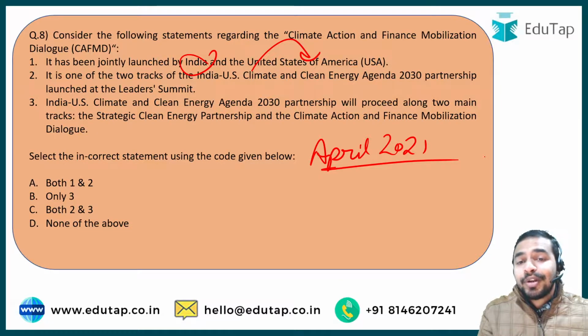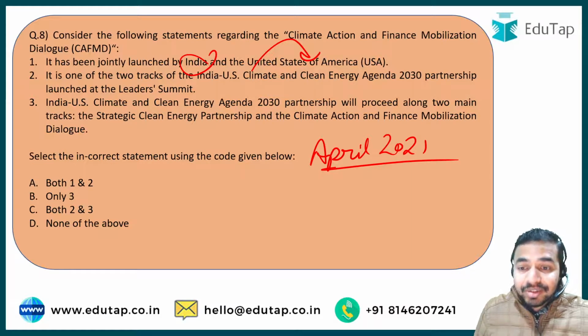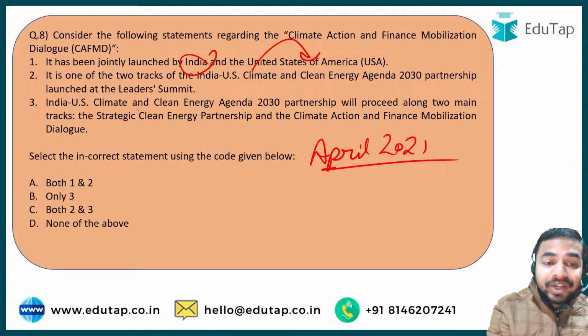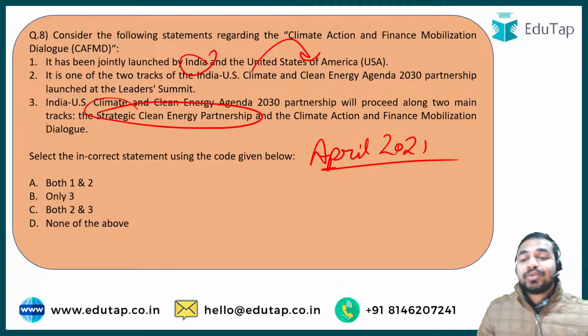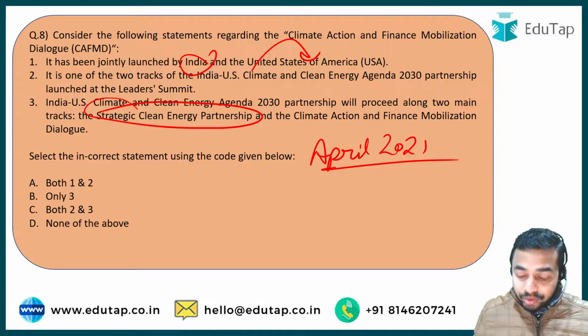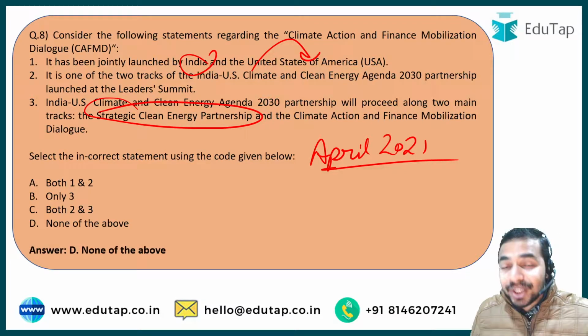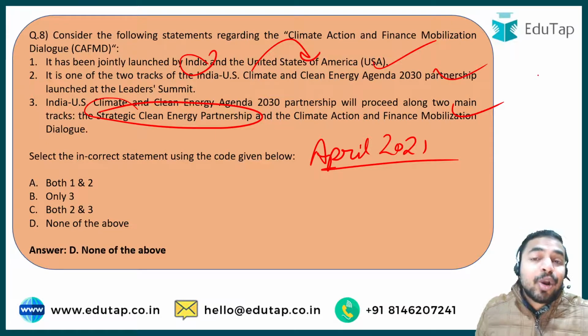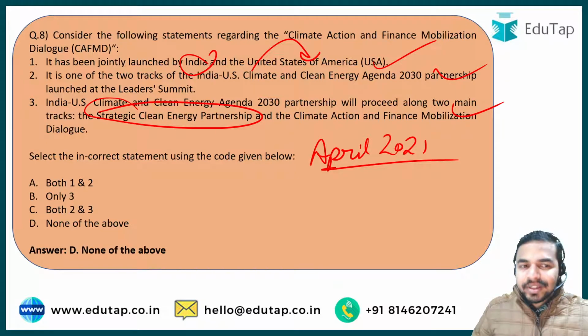So during this particular summit, they announced that there will be two tracks. One is the climate action and finance mobilization, and the next one, which is mentioned here, is the strategic clean energy partnership. So the right answer to this question is option D, that is none of the above. That means all the statements mentioned about this particular dialogue are correct. So let's discuss this particular dialogue in much more detail.